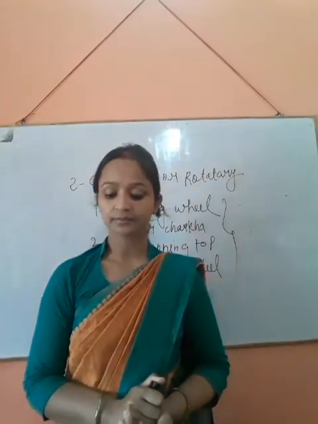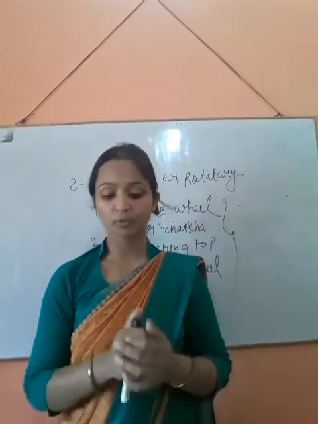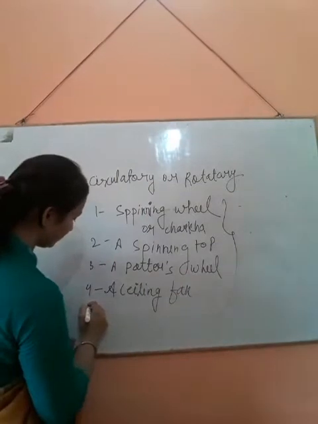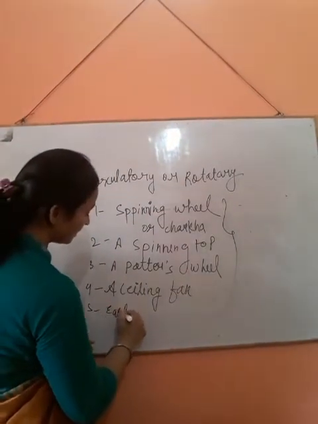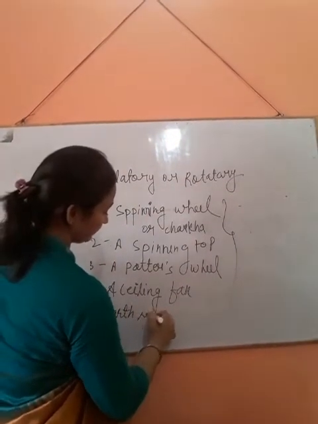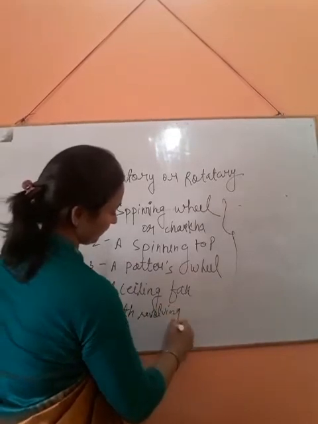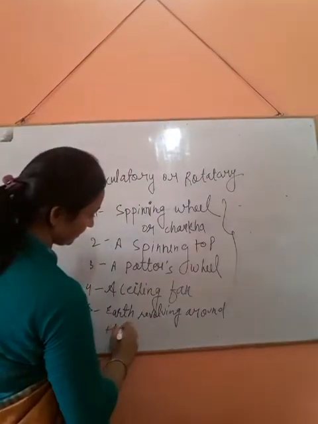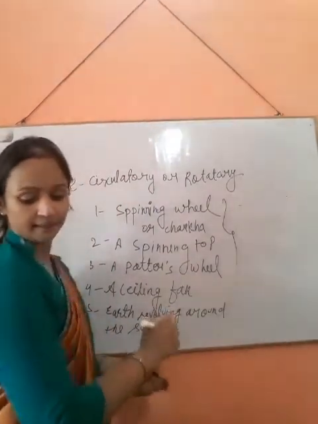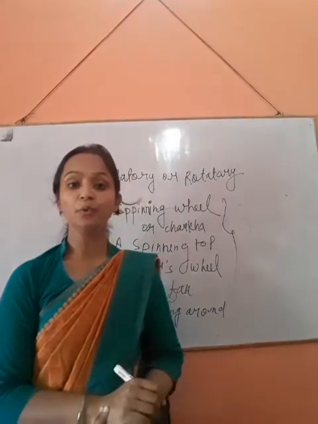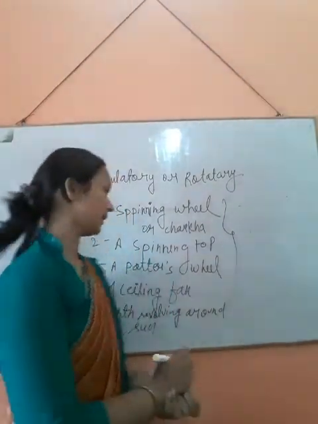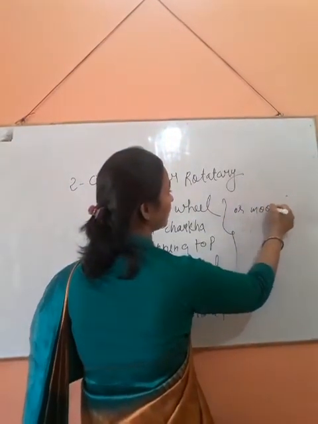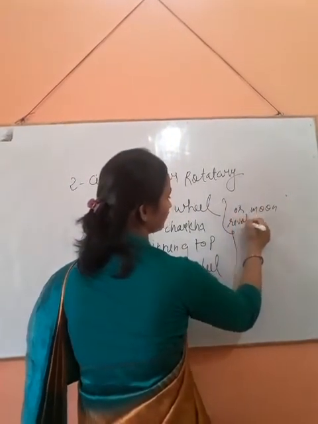One more example in this is the earth revolving around the sun, or the moon revolving around the earth.